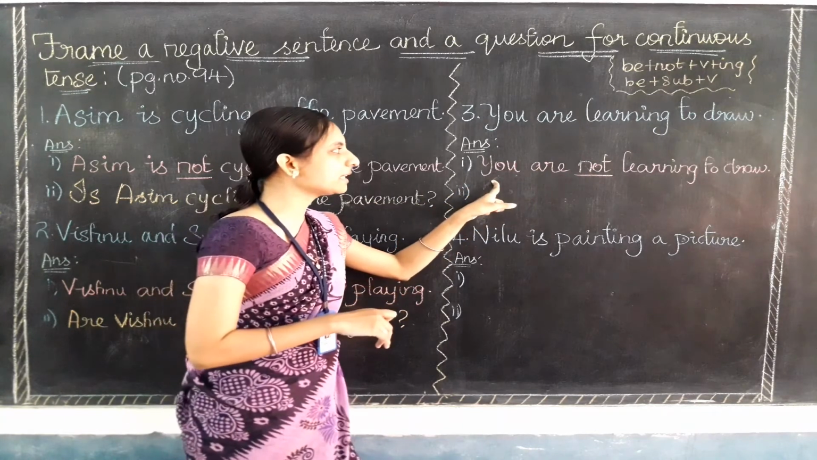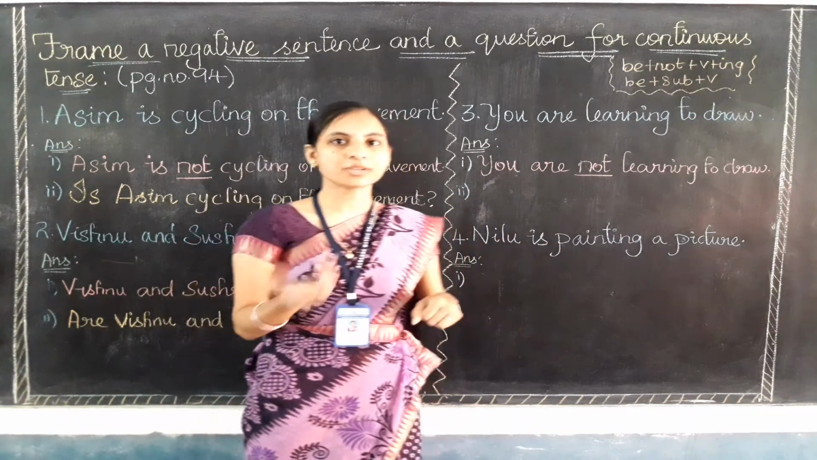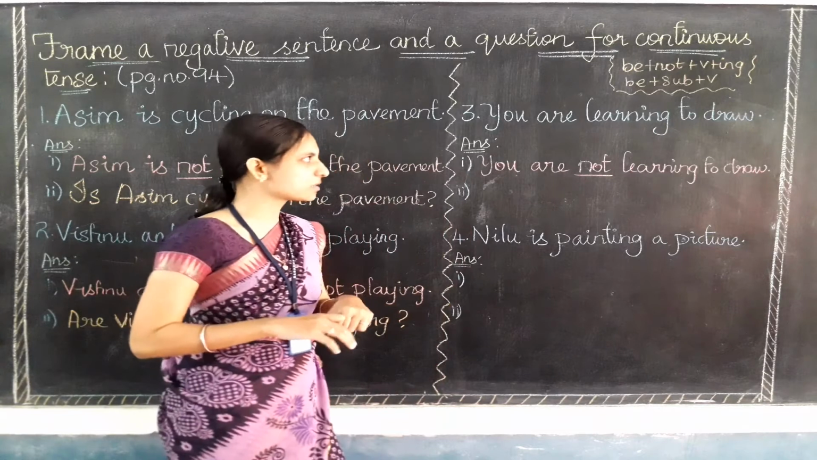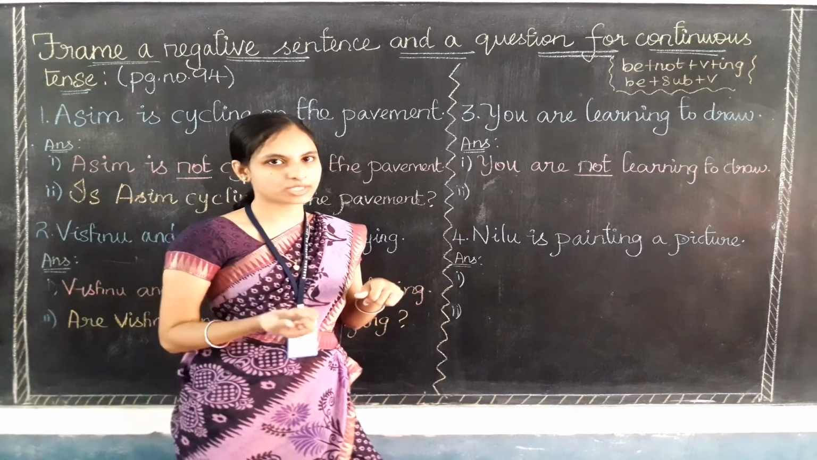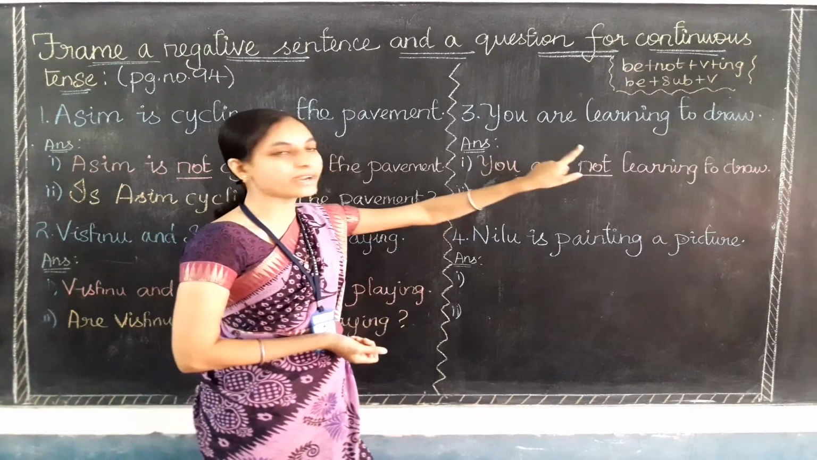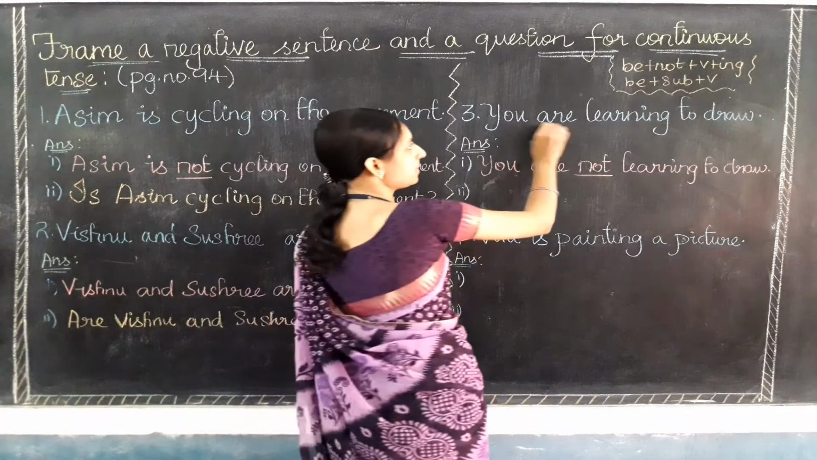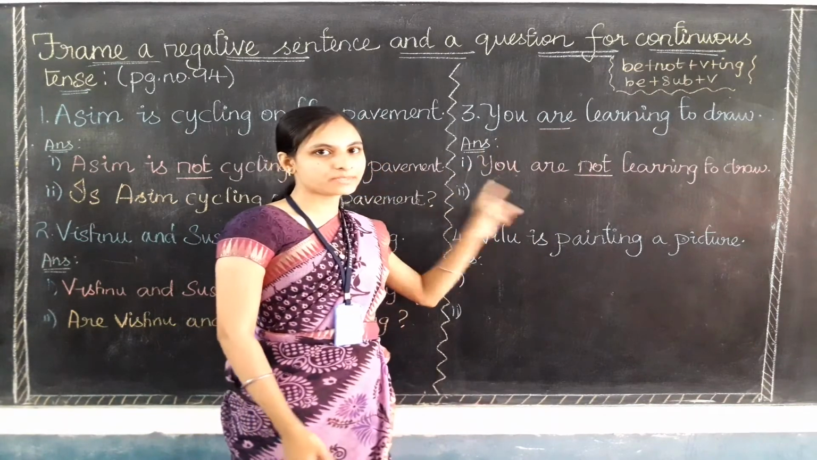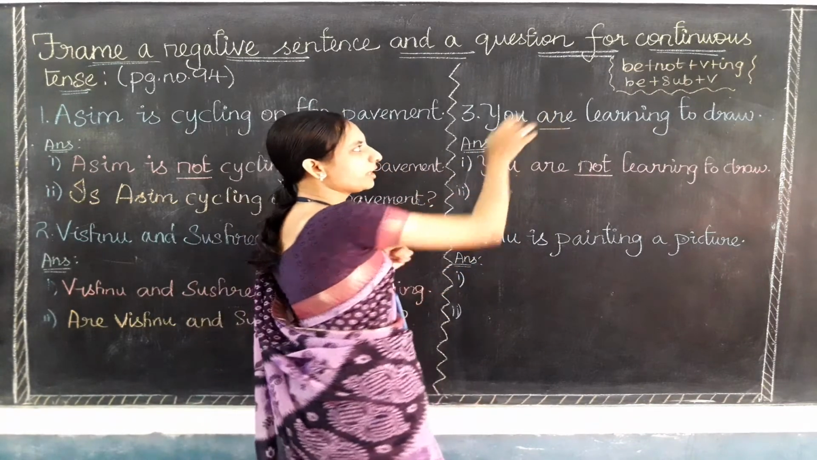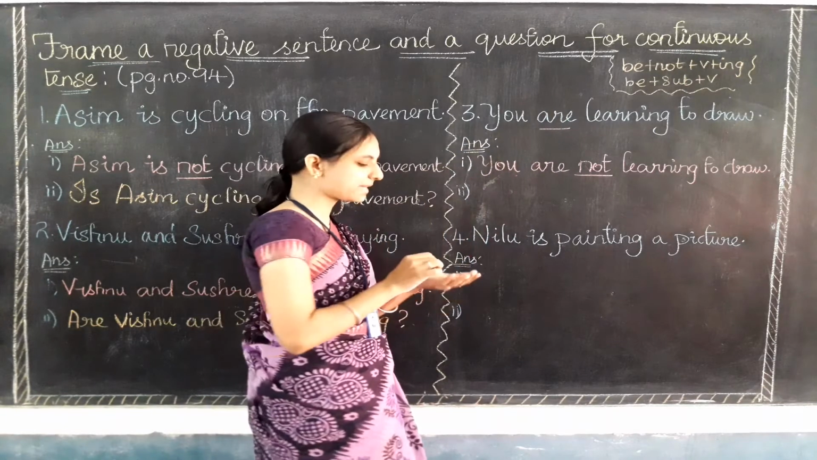See, now read out the sentence. You are not learning to draw. It is the negative sentence. Okay. So next, what answer do we need to write? Yes, the question sentence. We have already found out here are is the be form verb. So this are will come first and then only the subject, you. This only is going to interchange and all others will come as it is.